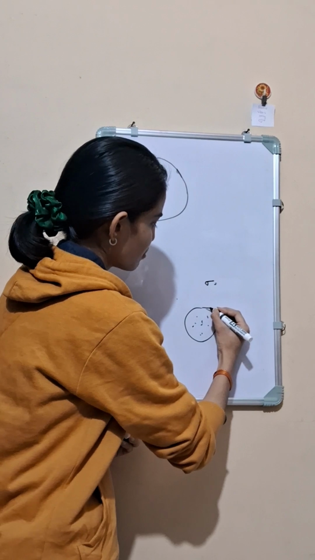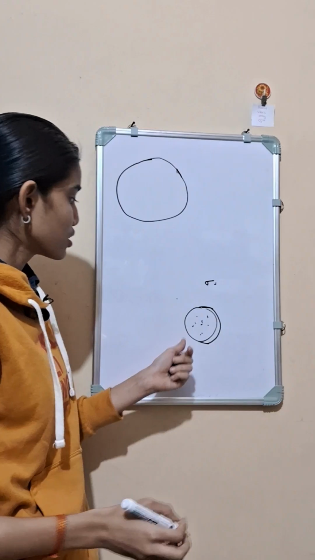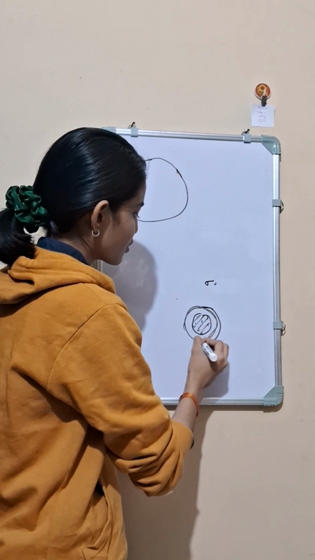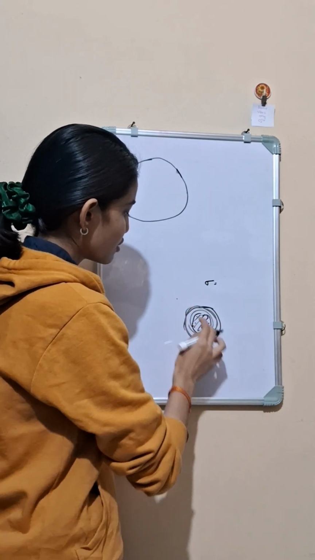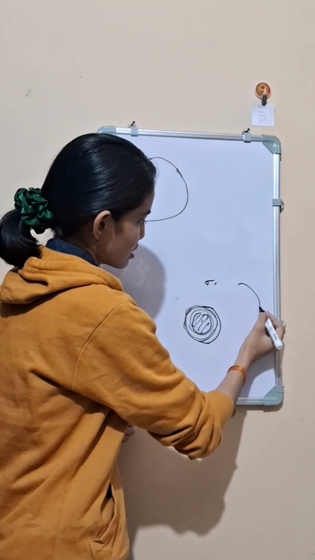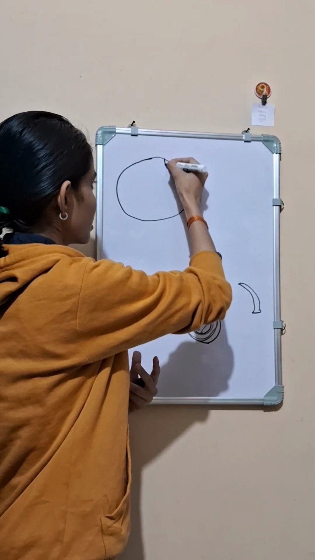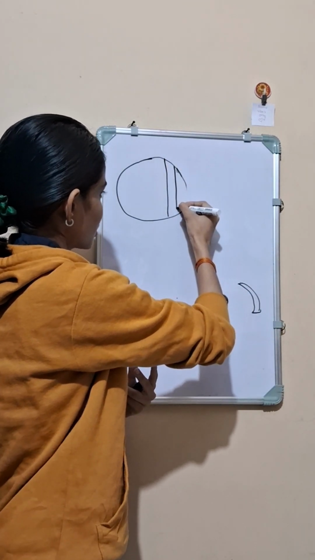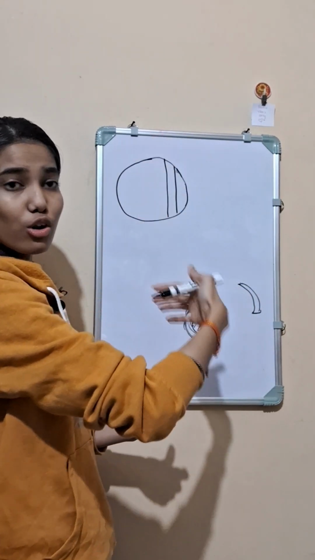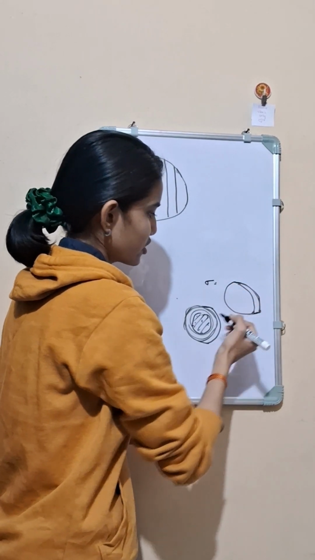We get a slice of some thickness. But if this thing was empty inside, then we will be left with a ring, and if the thickness of this ring is really very small, we will get a slice. Just like if we slice this sphere and take this out, if it is hollow inside, we get a ring, right?